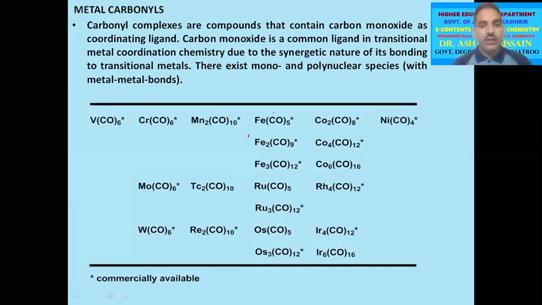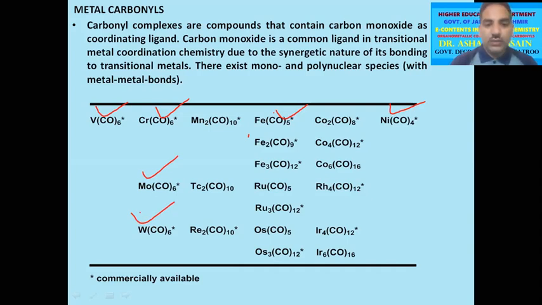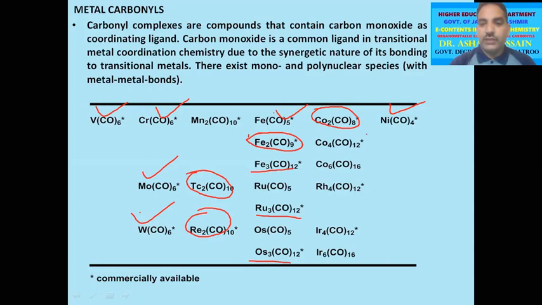In this table, we can easily find out that some of these complexes are mononuclear, others are dinuclear or binuclear, some can be trinuclear, whereas the others are polynuclear.